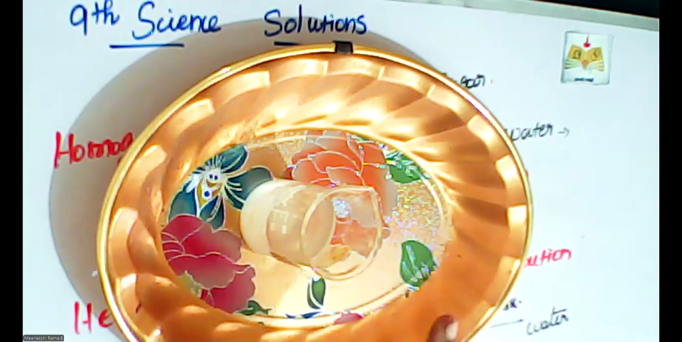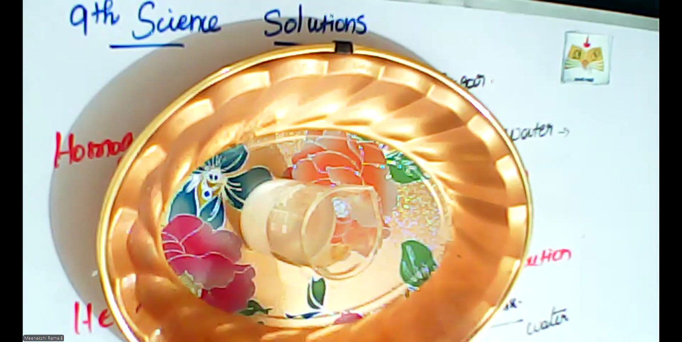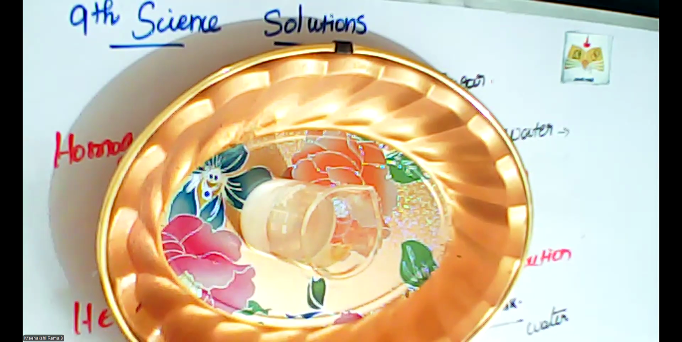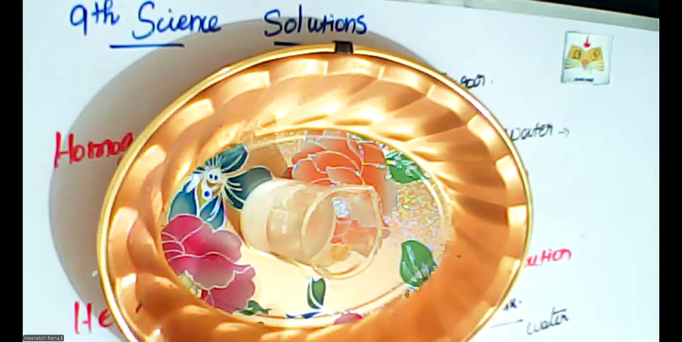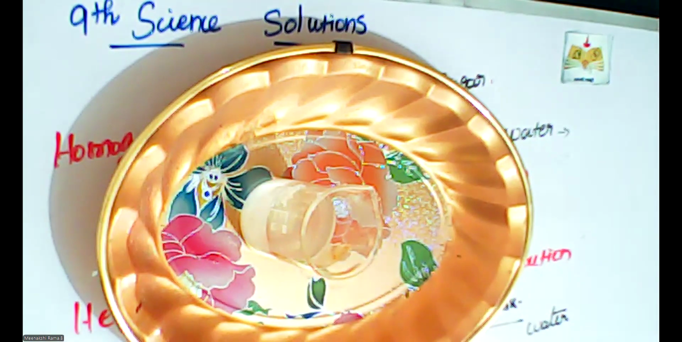Now I am adding some amount of sugar into this beaker. Already the salt was dissolved in that solution. Apart from that salt, I add some sugar also. So there are two solutes in this solution, and one solvent. So this is called a ternary solution.